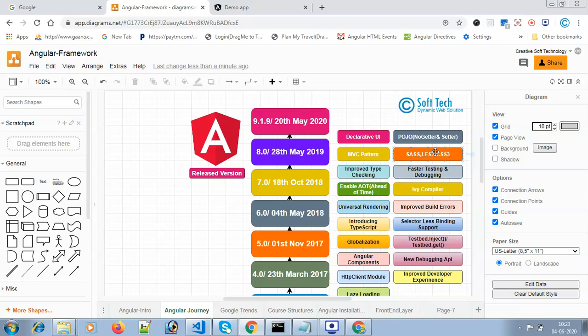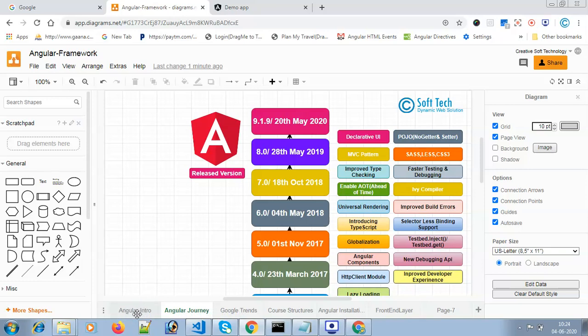You can connect your UI and backend with the API, and these are called services. There are also the HTTP client module, lazy loading, Ivy compiler, universal rendering, globalization. You can also test these applications. All kinds of features are there, and that's why these are combined as Angular. This is the Angular introduction.